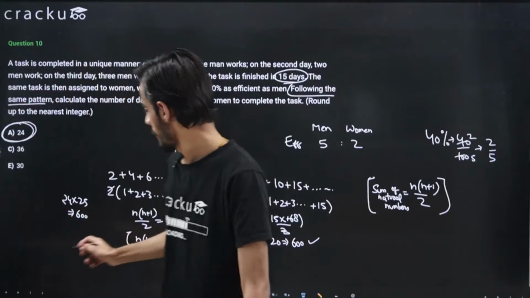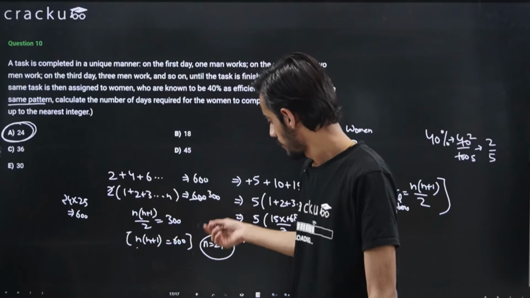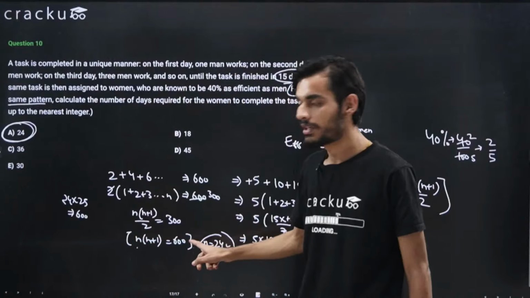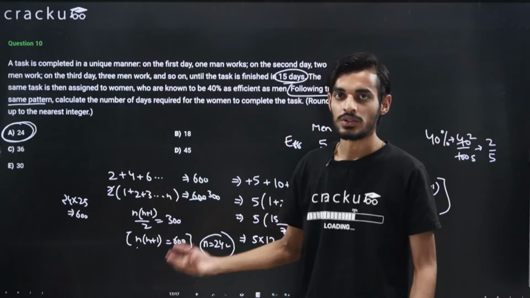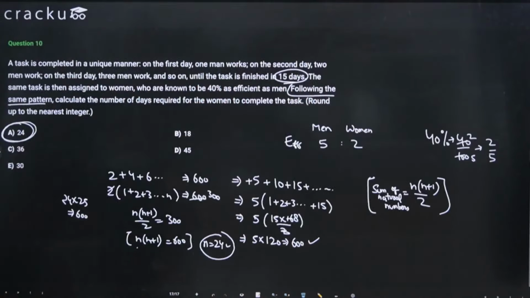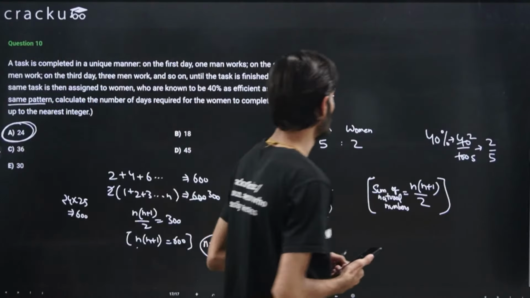I hope this should be clear, right? You can frame the quadratic equation also, but if you are able to see from the observation that the product of two numbers is 600, then by checking one value, that is n equal to 24, this is getting satisfied. So this will help you in saving some of your time. I hope this should be clear. And yes, Dushyant, the answer is 24 for this question. I hope this should be clear.